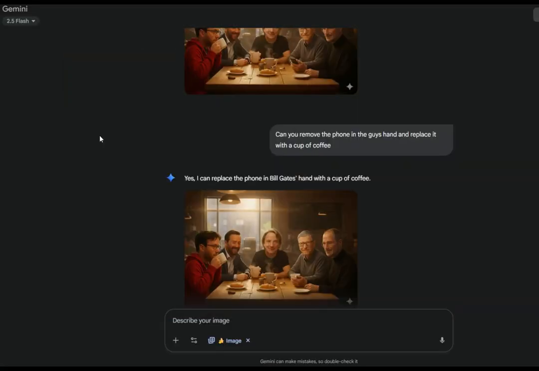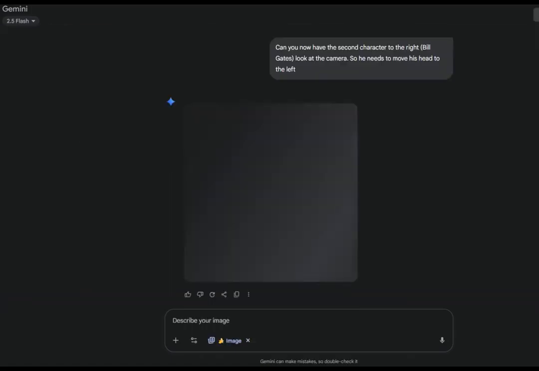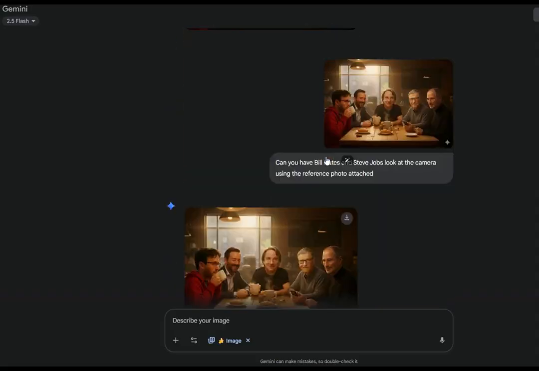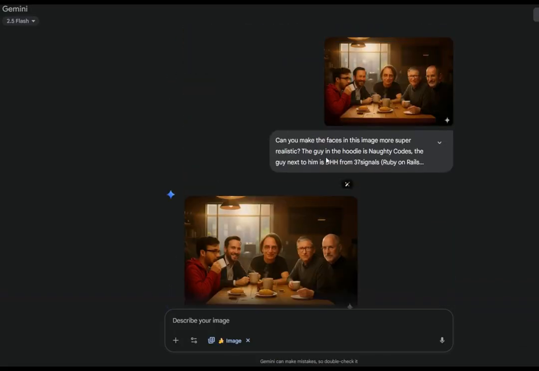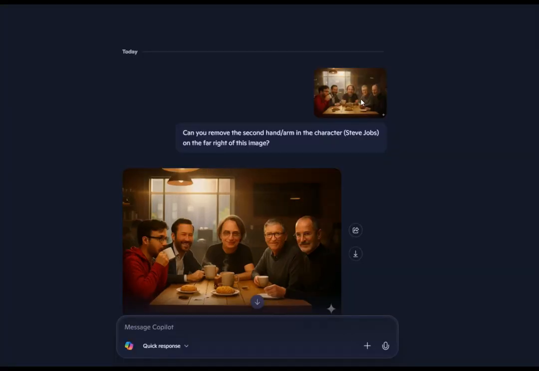I had to start several new chats to actually come to where I wanted it to be, which is this last one over here. So let's go back up top and show you what I did. I went back into Copilot actually, and this is the image I used for Copilot, and I said, can you remove the second arm in the character Steve Jobs on the far right of this image?